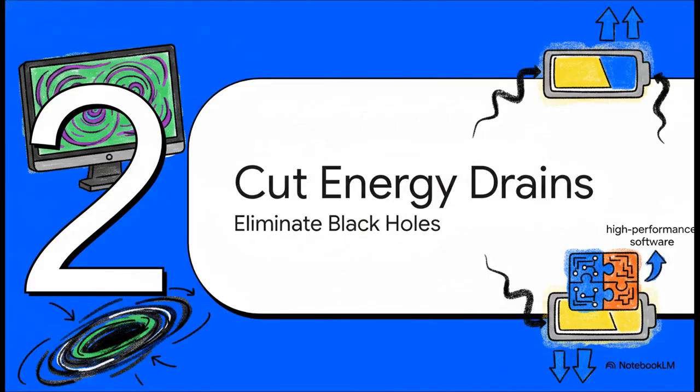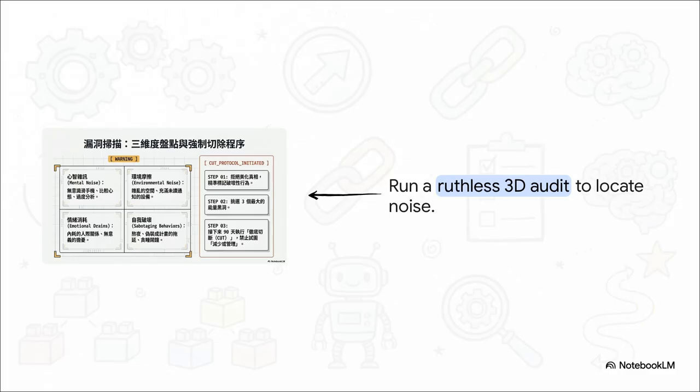Moving on to Module 2, scan and cut energy drains. To truly fix your system, you just can't rely on vague intuition. You need a ruthless, 3-dimensional audit. We are aggressively looking for noise across 3 specific vectors here. First, mental noise: the mindless scrolling, the constant comparison, the overthinking. Second, environmental friction: a messy workspace or a phone just buzzing nonstop with unread notifications. And third, emotional drains and self-sabotaging behaviors: staying up way too late or engaging in draining relationships. When you run this scan, your brain is absolutely going to try to romanticize the truth. You've got to refuse to compromise and precisely flag every single destructive habit.